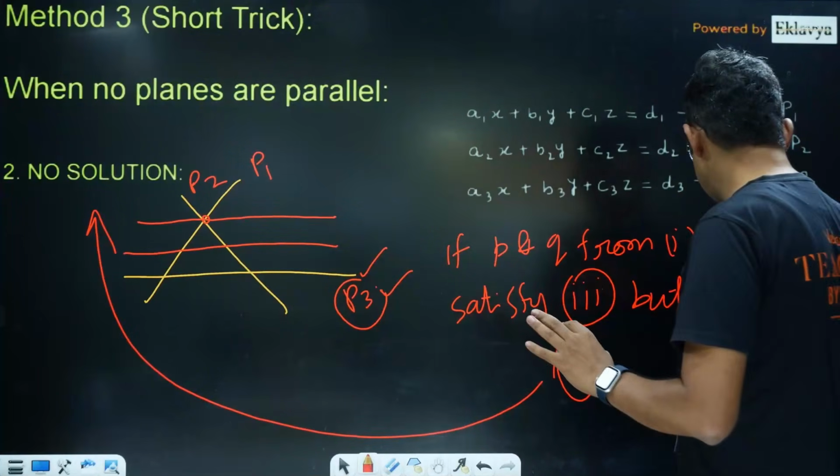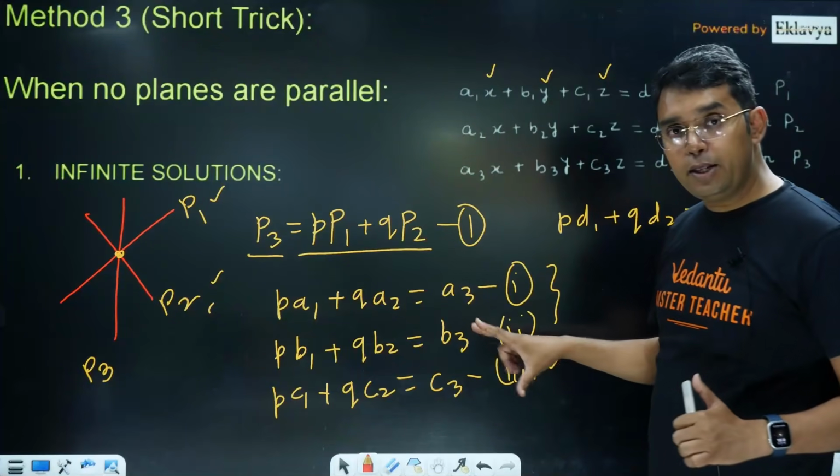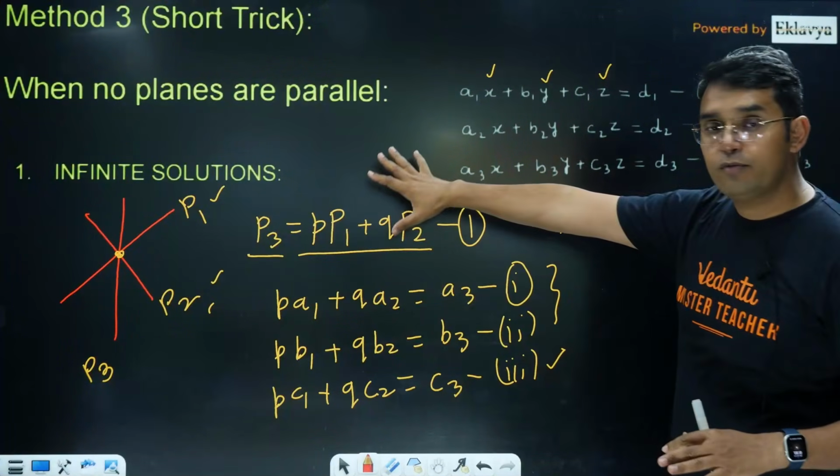Okay, let me summarize what I said. Here you are having 4 equations. You get p and q from any two of them and they satisfy the other two, it will give you infinite solutions.